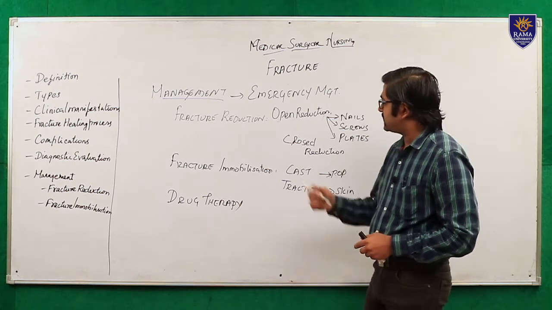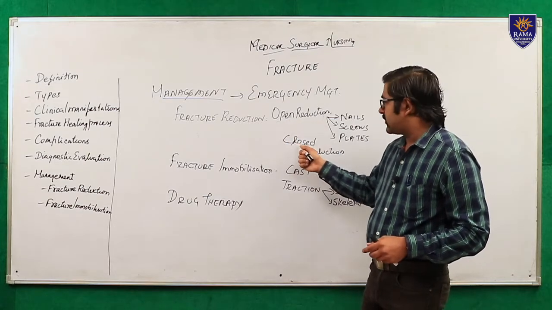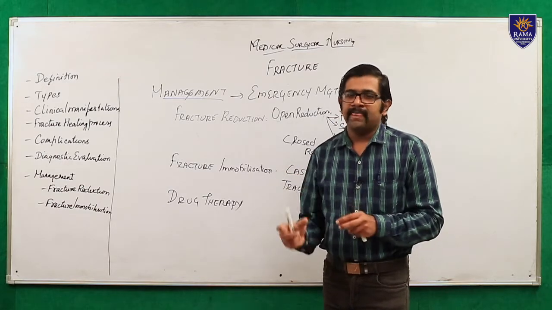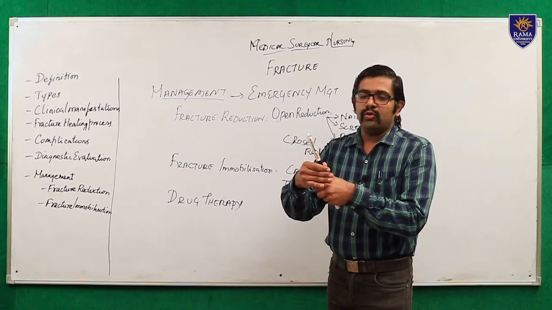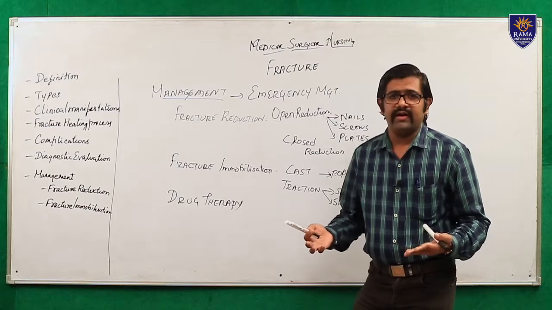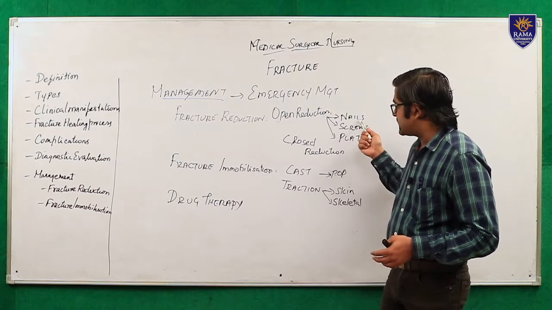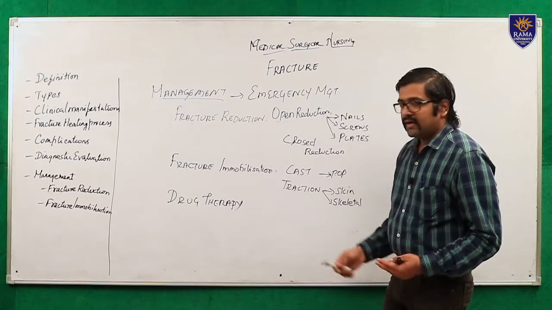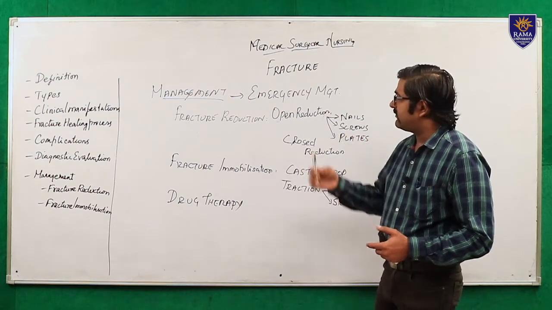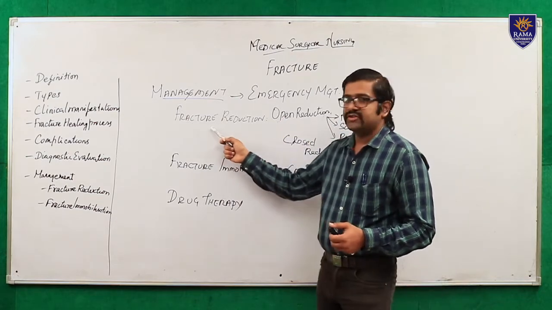How are we doing the fracture reduction? By 2 methods. One is called closed reduction, another one is open reduction. In the closed reduction, without doing the surgery, by simple manipulations, they will align the bone in a proper position. Then it is called closed reduction. Open reduction, you already know, after cutting the skin and muscles, by doing the surgery with the help of nails or screws and plates, like how a carpenter does the same thing, they will fix the bone into a near normal position. Okay, so this is called fracture reduction.